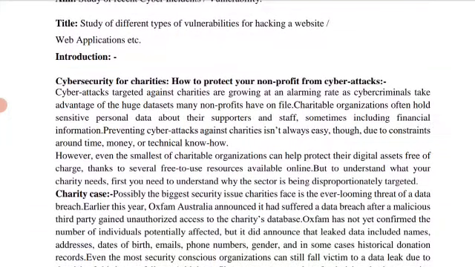there are so many charitable organizations that often hold the sensitive personal information of their supporters, their staff, their financial information, and different financial transactions. Okay, and also they have a lot of budget they have for the development of their charity.